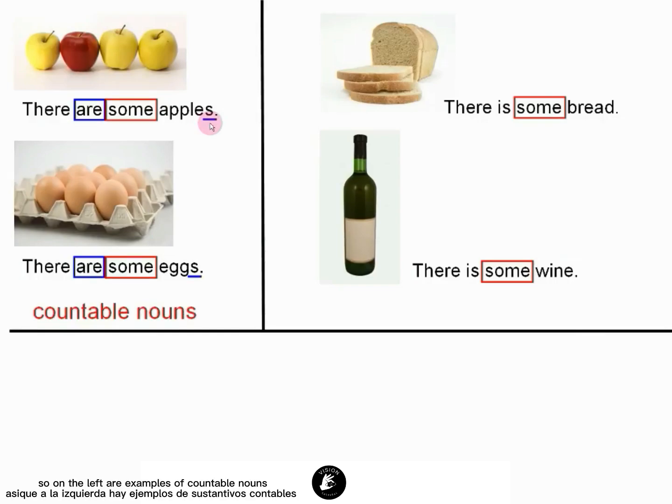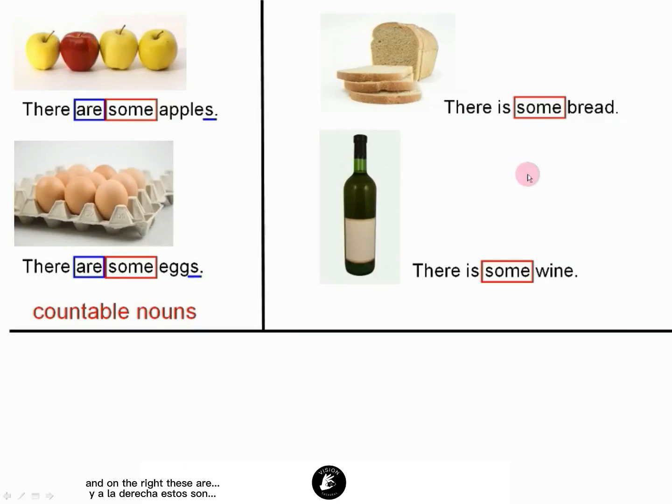So on the left, there are examples of countable nouns. Countable nouns are nouns which are separate objects. We can count them, and they can exist in the singular and also the plural. Here, for these examples, they are in the plural. So we use the word some in positive sentences for countable nouns which are in the plural.